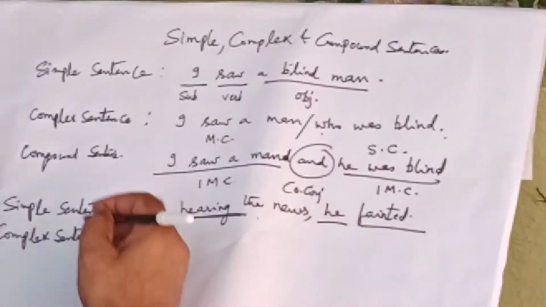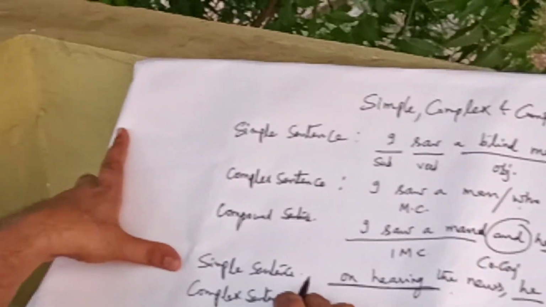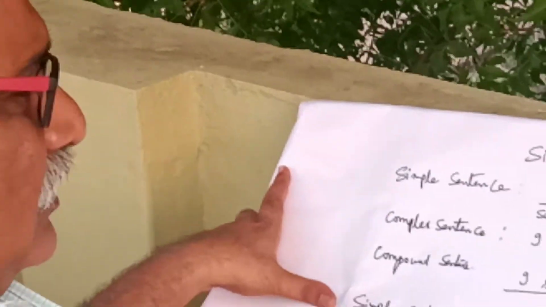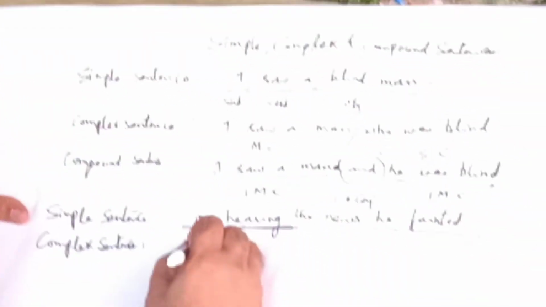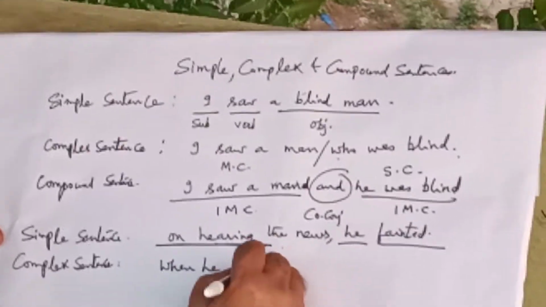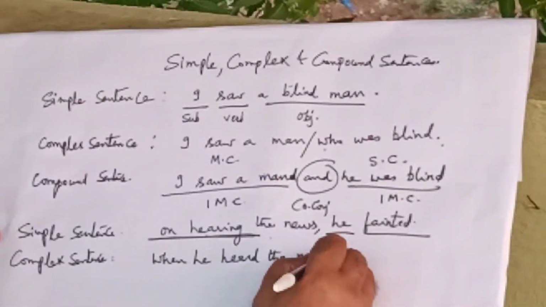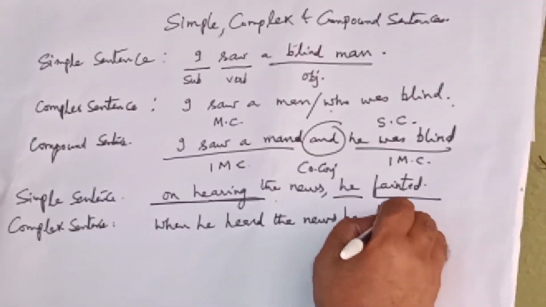Now how do we change this into a complex sentence? We can change this into a complex sentence by expanding words or phrase into a subordinate clause. So by using the subordinate conjunction when, we can transform this into a complex sentence. Now let me write it. When he heard the news, he fainted.